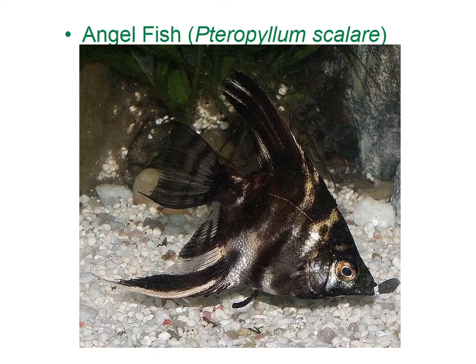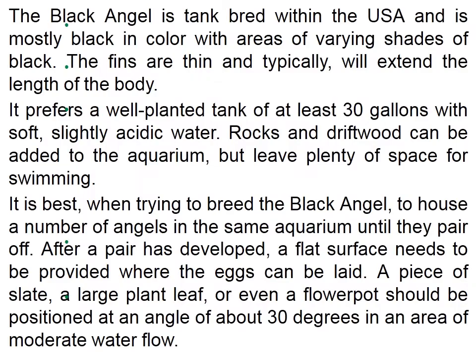Now this is another angelfish, which is black. The black angelfish is tank bred within the US and is mostly black in color with areas of varying shades of black. The fins are thin and typically extend well the length of the body. It prefers a well planted tank of at least 30 gallons with soft, slightly acidic water. Rocks and driftwood can be added to the aquarium but leave plenty of space for swimming.